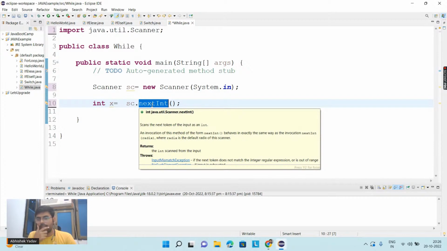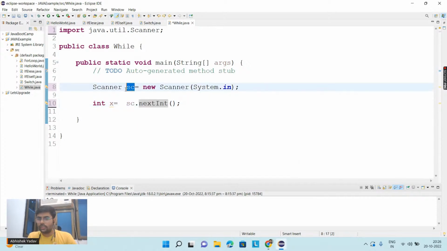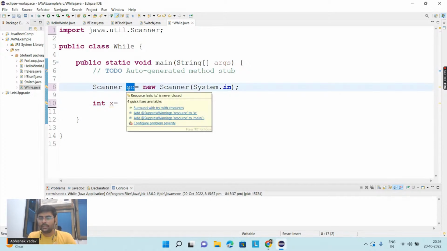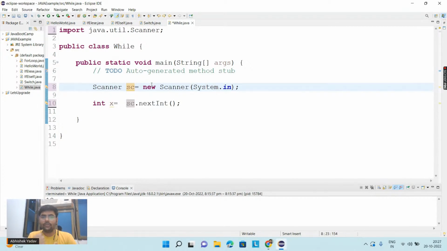Yeah, util is a package here, right? Okay. This sc you are talking about, this sc is the name of the object, okay? And here we are saying, hey, we have to take input from the user, and the